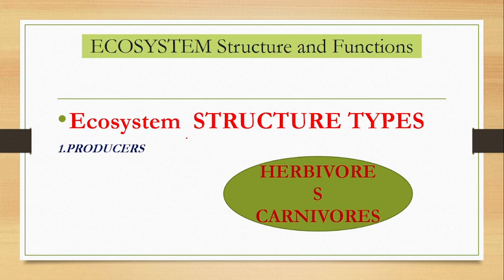So this is the simple one. How are the requirements for human beings obtained? Here we have another one: the producers, the consumers, and the decomposers. These three are the structure of every ecosystem, either a desert ecosystem, a sea ecosystem, or an estuary ecosystem.